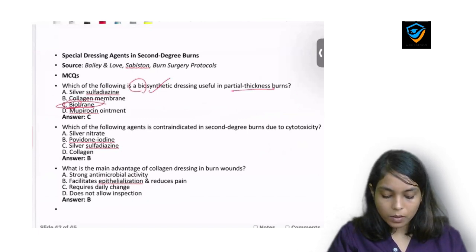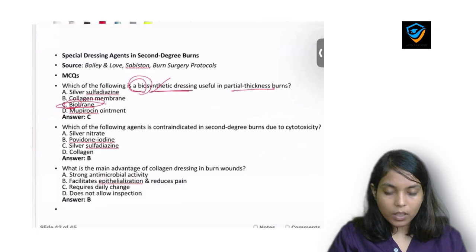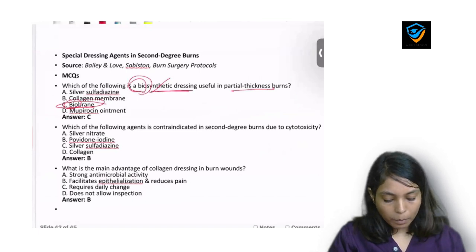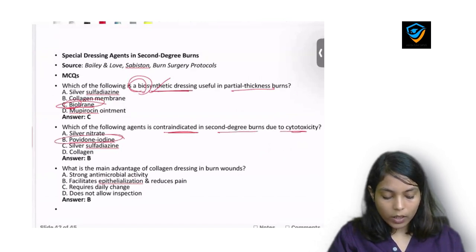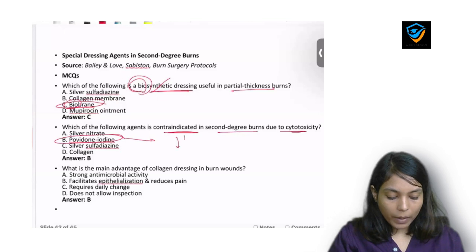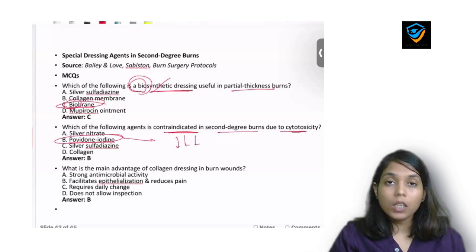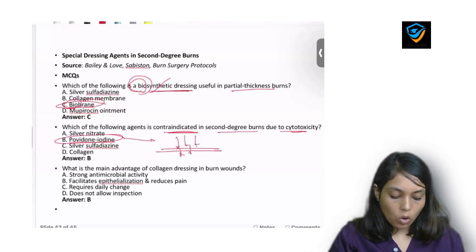Remember bio with bio. BioBrain is a biosynthetic dressing we use in partial thickness burn. Which of the following agent is contraindicated in second degree burn due to cytotoxicity? It is povidone iodine. Why? Because povidone iodine penetrates the raw area in the burn and it will cause cytotoxicity.